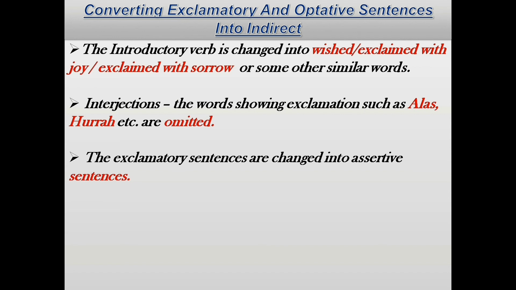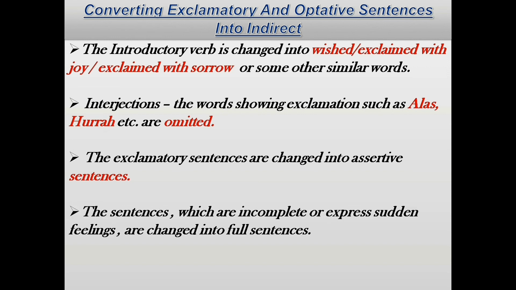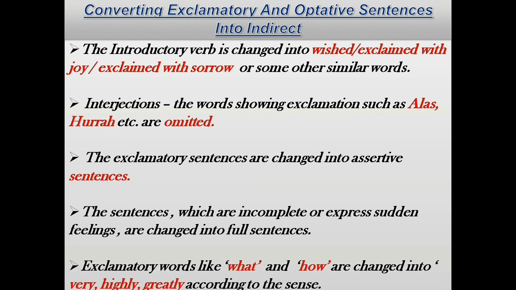It will be converted into an assertive form. Sentences which are incomplete or express sudden feelings are changed into full sentences. Exclamatory words like what and how are changed into very, highly, greatly according to the sense.